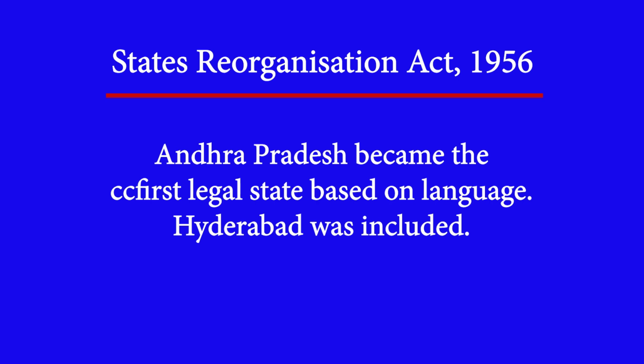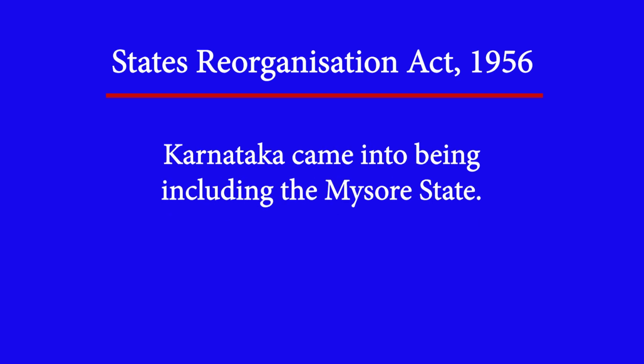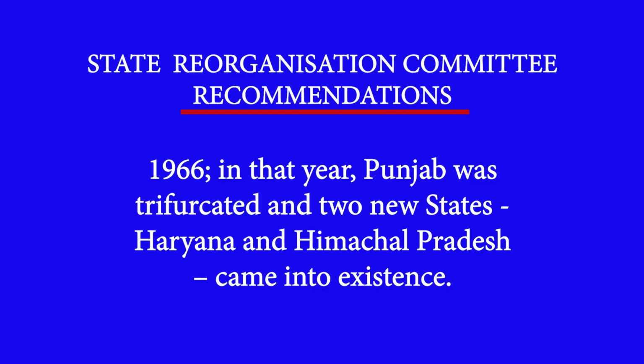So, Hyderabad was included into the state, Travancore Cochin into the Malabar, and Madras with Tamil Nadu and Karnataka with Mysore. In all these cases, the core principle was language. In 1966, after 10 years of the creation of Andhra, Punjab was trifurcated into Himachal Pradesh, Haryana and Punjab.